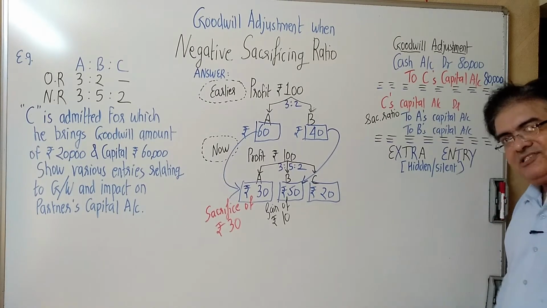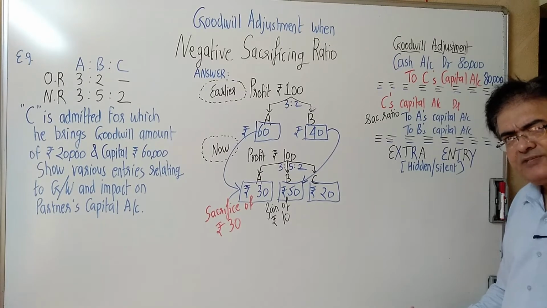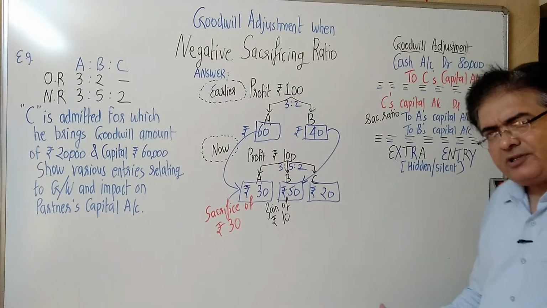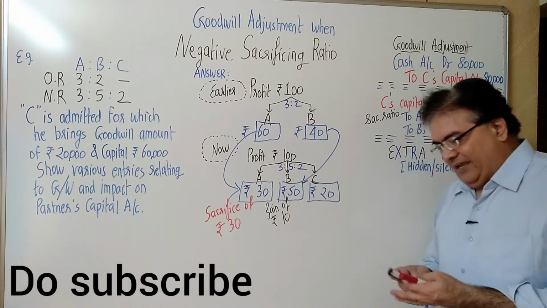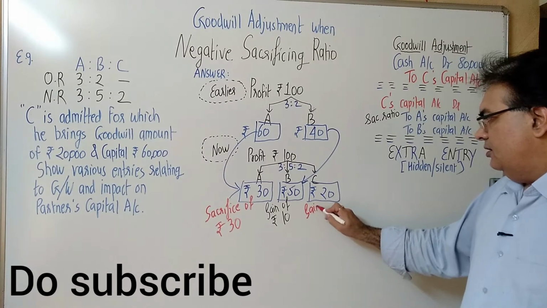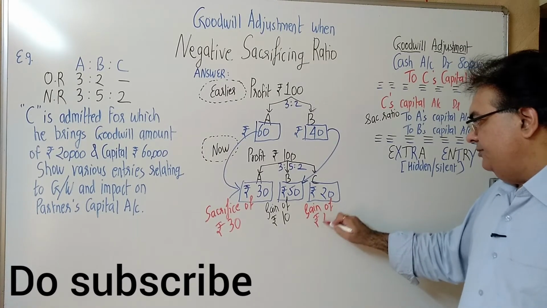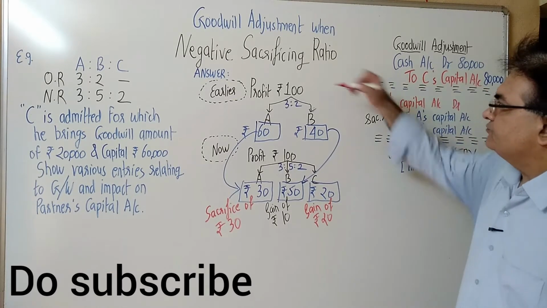C got 20 rupees now. Earlier, Mr. C was not getting anything from this firm. Now he's getting 20. So can we say gain of 20?